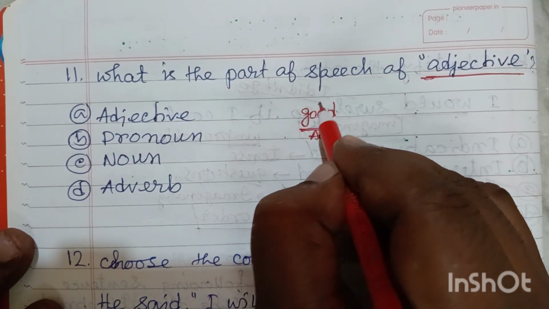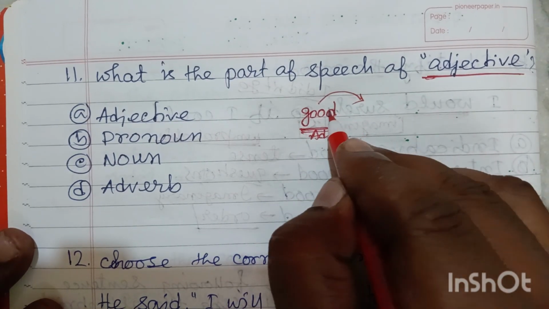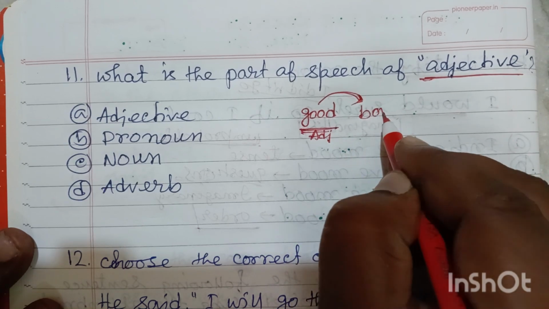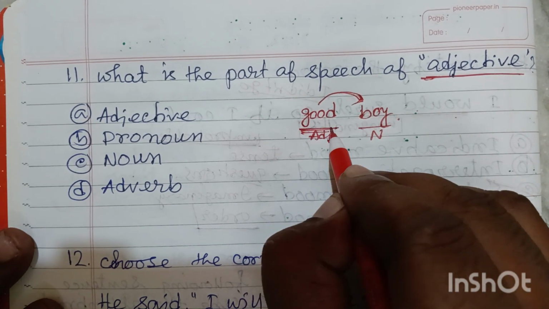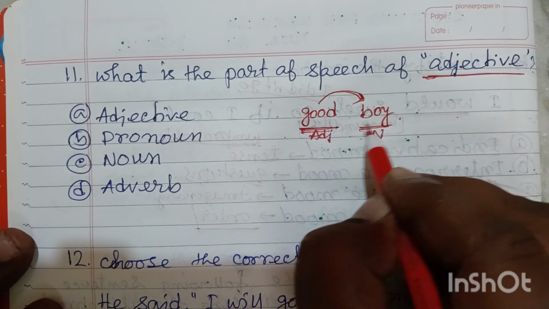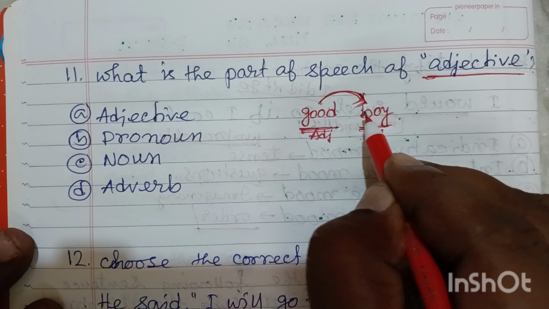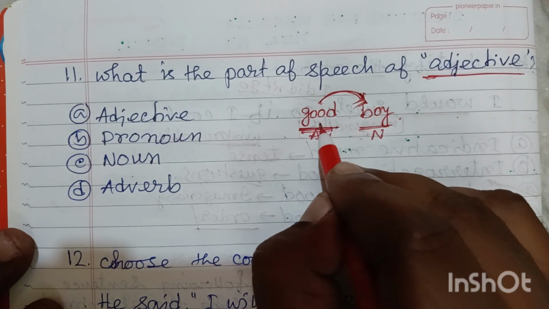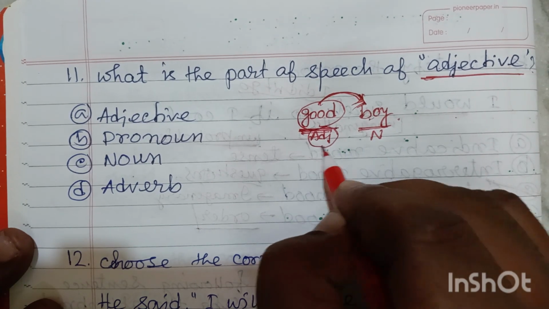That means it can modify a noun. If it is an adjective, obviously it will modify a noun in the sentence. Suppose, good boy. Here boy is the noun, and the word good is the description of this boy. That means good is giving you some extra information about this boy, or it is the quality of this boy. So obviously it is an adjective here.